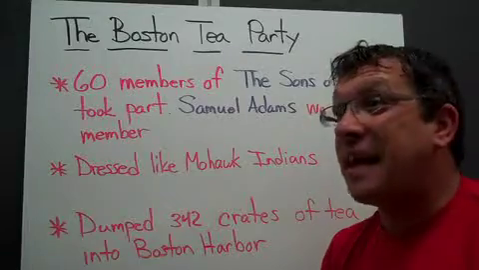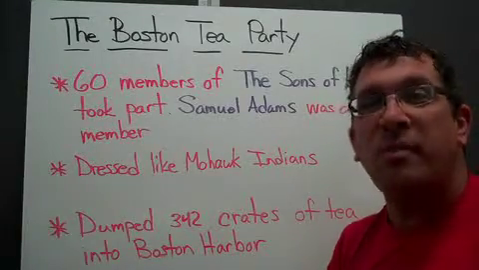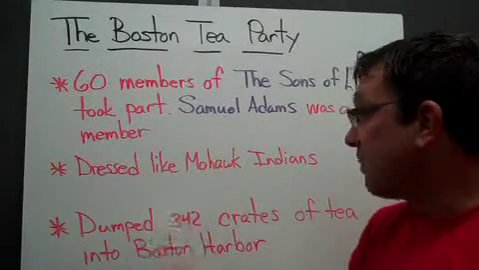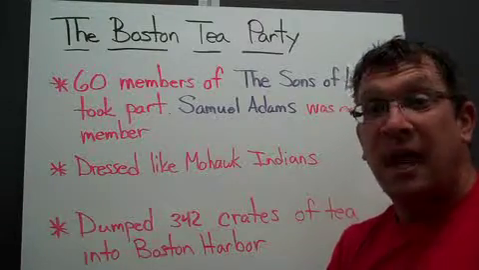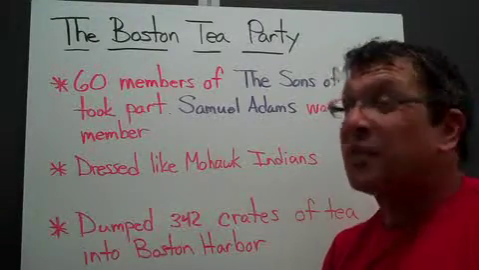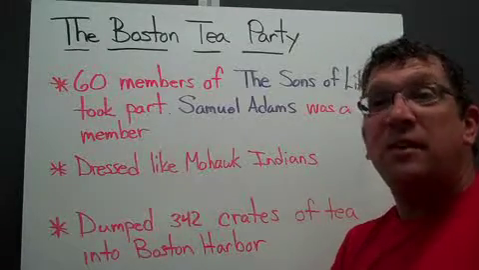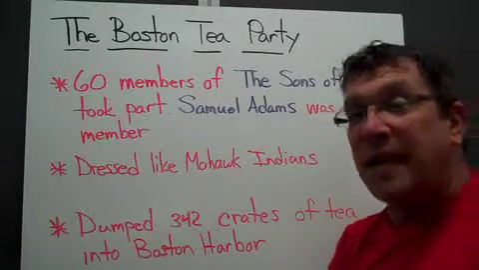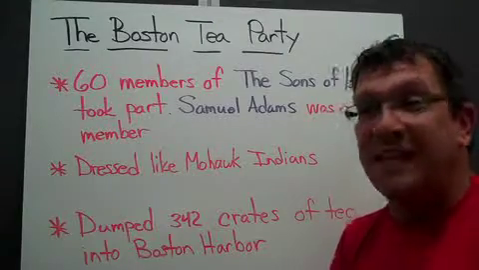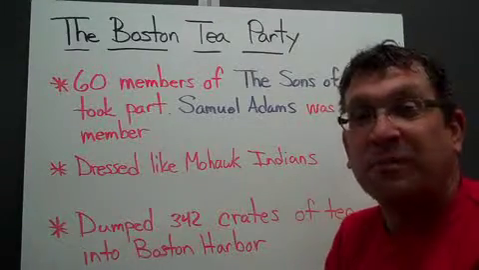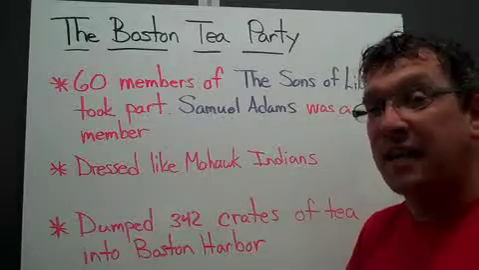Now, they did not damage anything on the boat. The only thing they did was dump 342 crates of tea into Boston Harbor. Now the story goes that they only wanted to protest the tea. They even took time to carefully take off the locks that were holding the tea in the cargo holds. They only wanted to protest the tea.